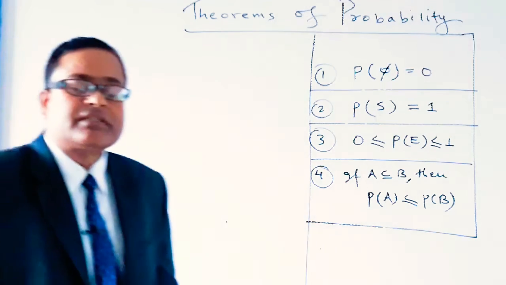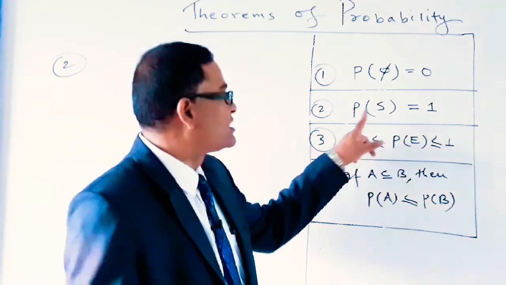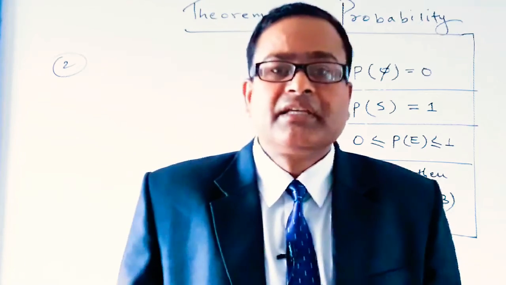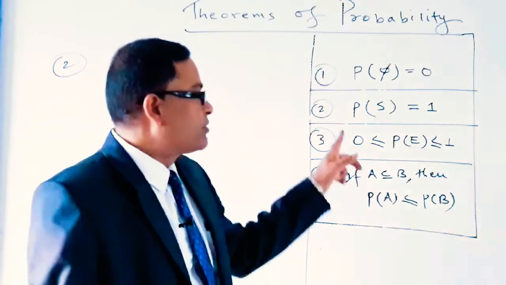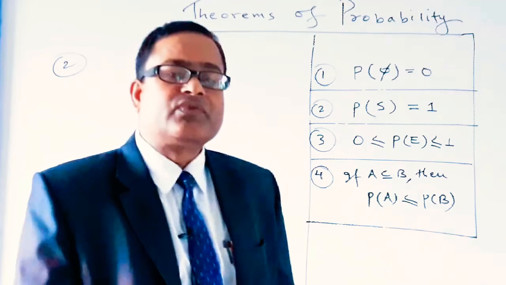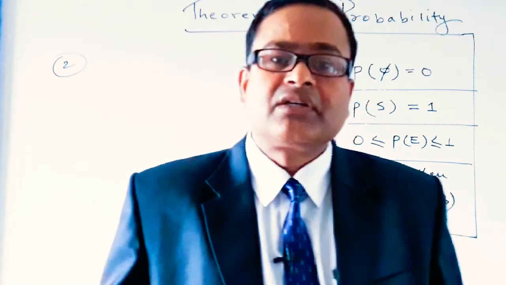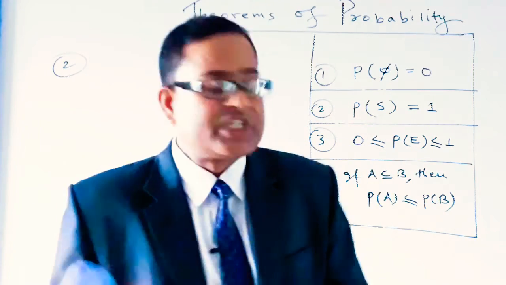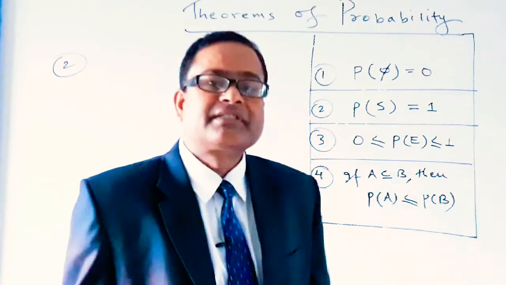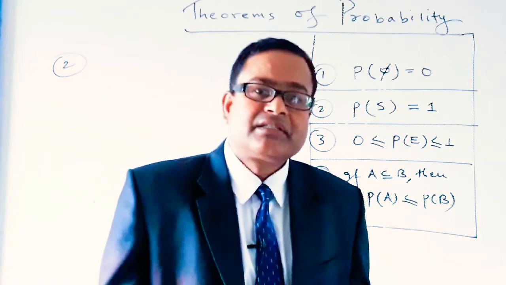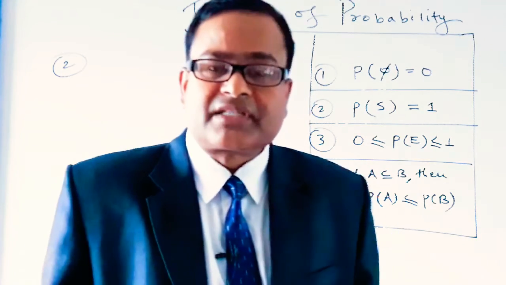Dear students, the second theorem of probability is the probability of a sure event. A sure event is denoted by the capital letter S. The probability of a sure event is always equal to 1. We know that every set is a subset of itself. So a sure event is the event which has the same number of elements as the sample space.